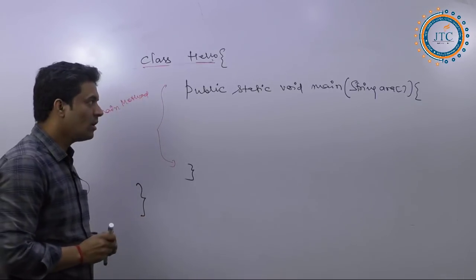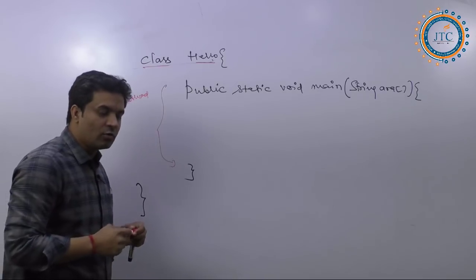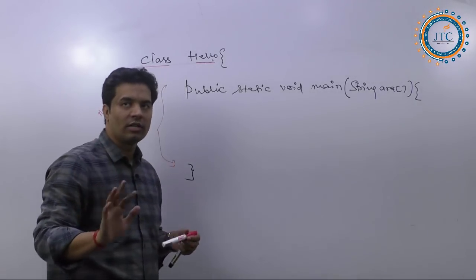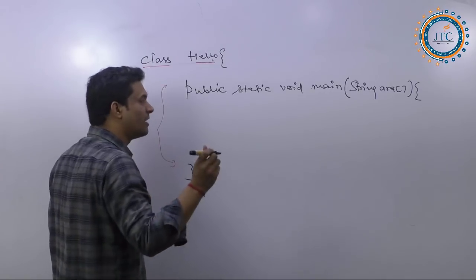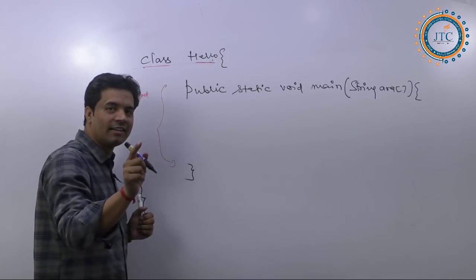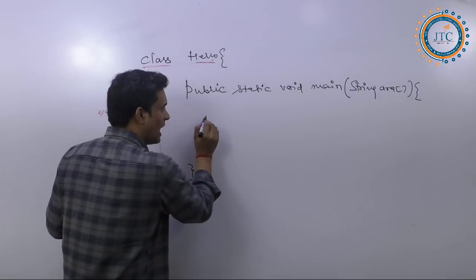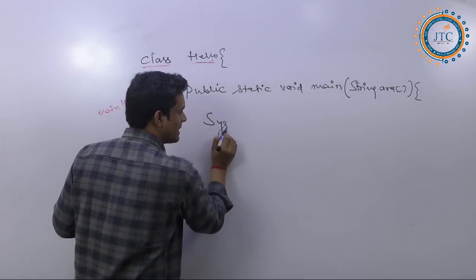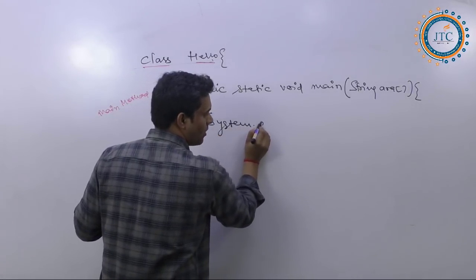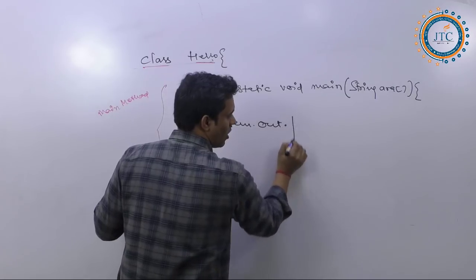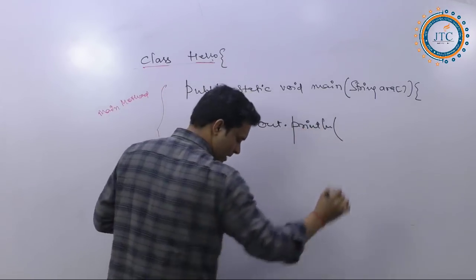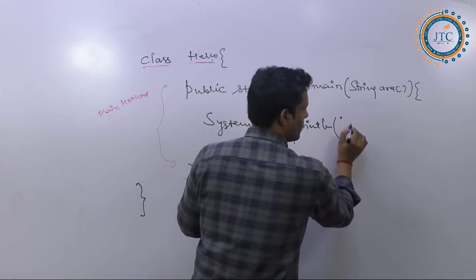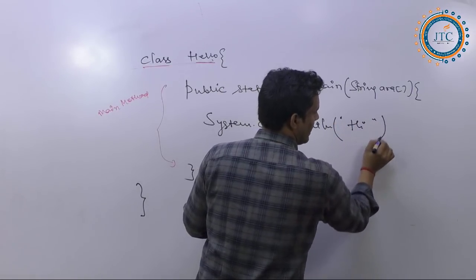Now, if I wanted to display something on the console, what shall I write here? I shall write something like System.out.println, and inside this I am writing "hi".